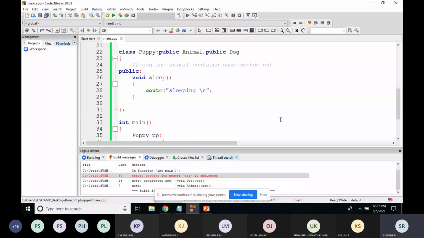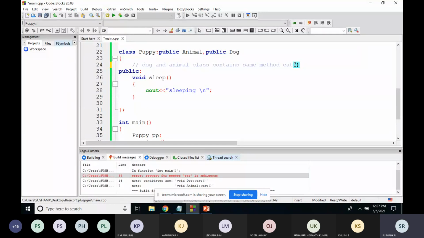That means the compiler doesn't know whether to execute the eat function of the dog class or the eat function of the animal class, because both contain the same method called eat. Is it clear?